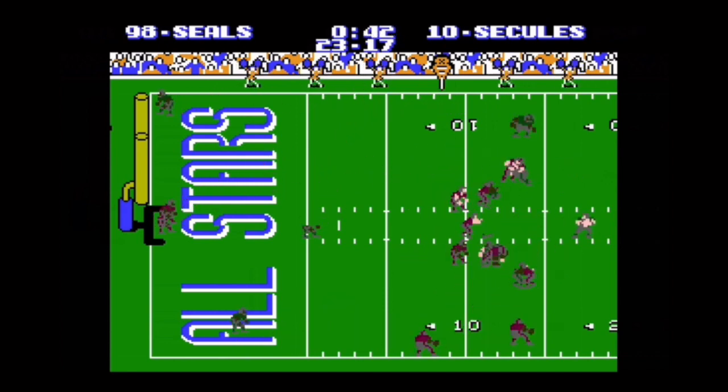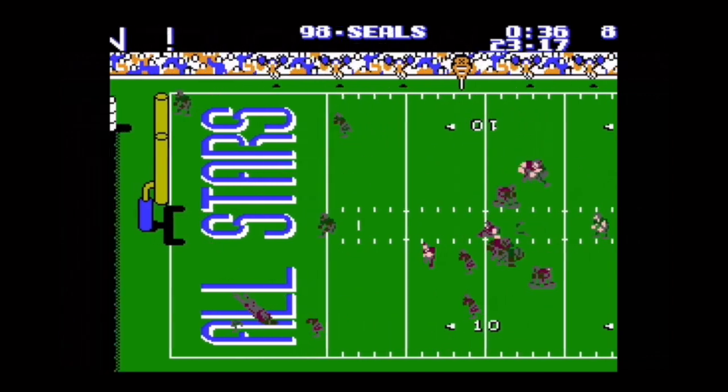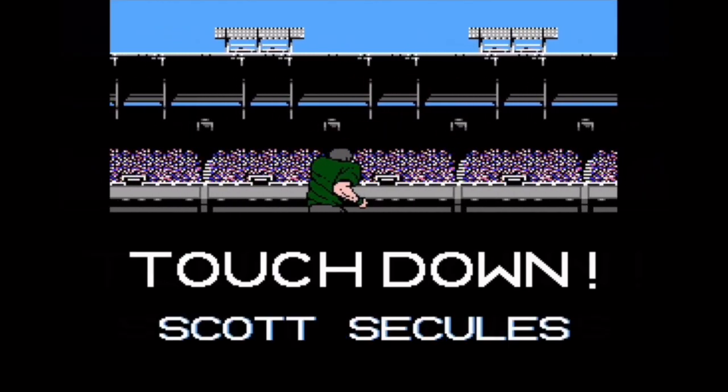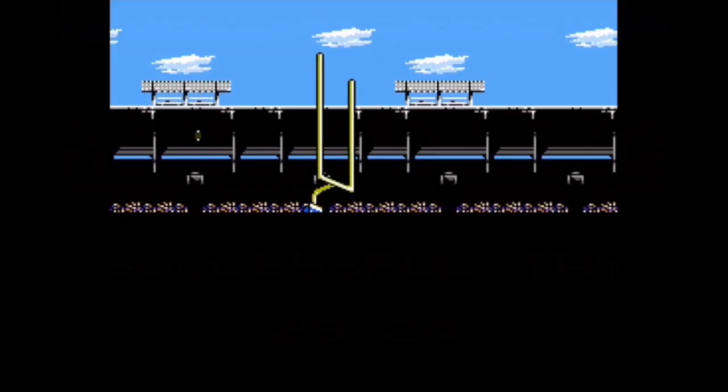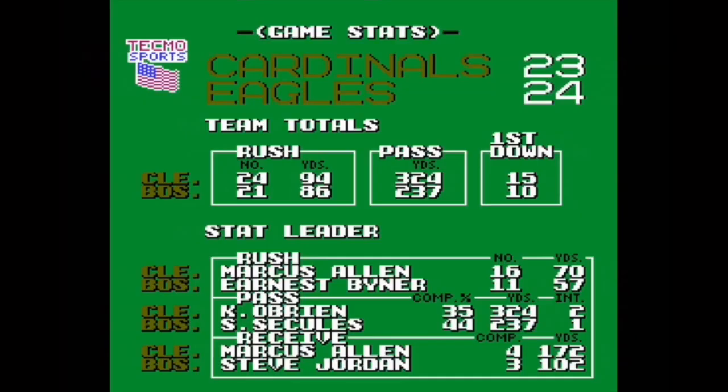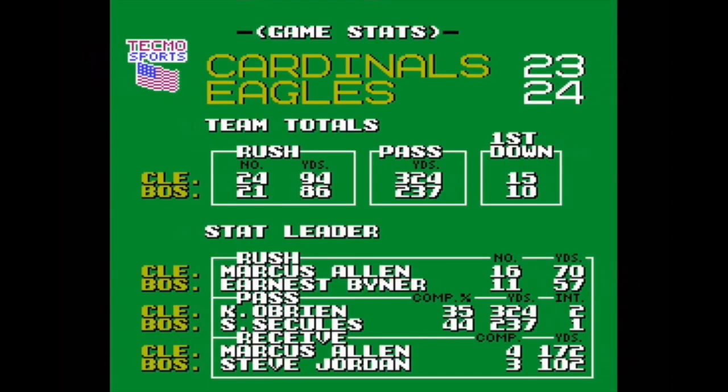Scott Secures back again, looking for another pass. Completes it once again to Fernandez for the touchdown, where the game is currently tied 23-23. Can we get a game-winning kick? Yes, we can. With a successful kick by Low Miller, the Boston Eagles will eliminate the Cleveland Cardinals 24-23.